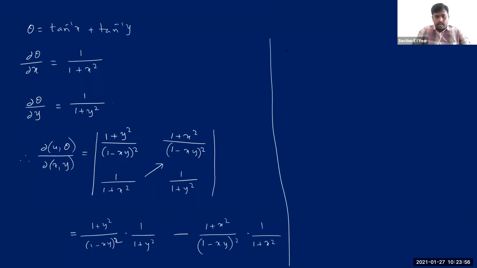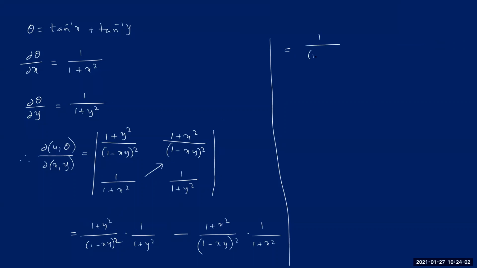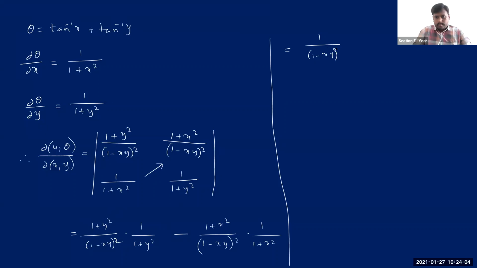Right? See how much it is. So we get it simply like this: 1 by 1 minus xy whole square minus here also the same thing, because 1 plus y square can be cancelled, and even 1 plus x square can be cancelled here also. So only the same term remains here in both the terms. So it is equals to 0.